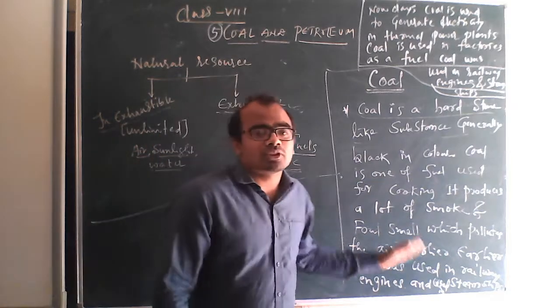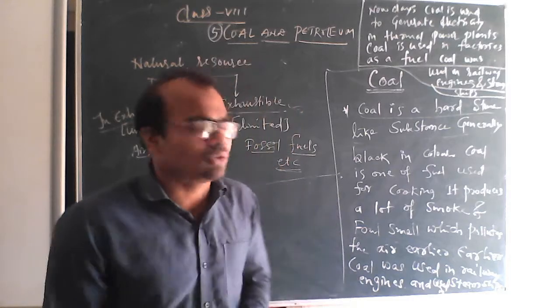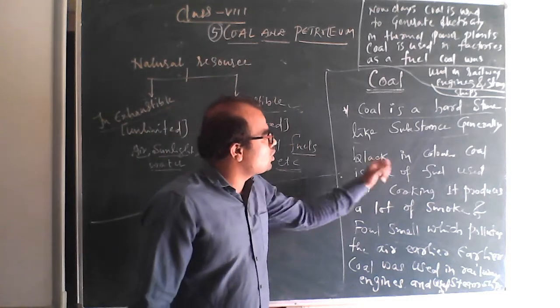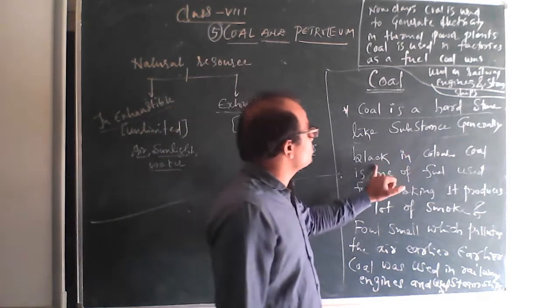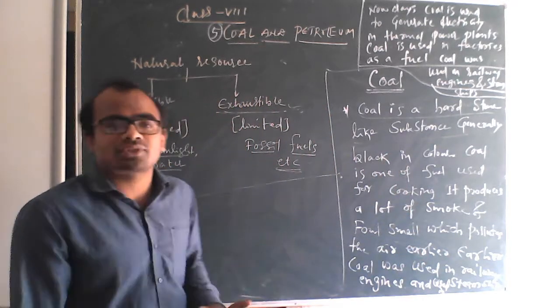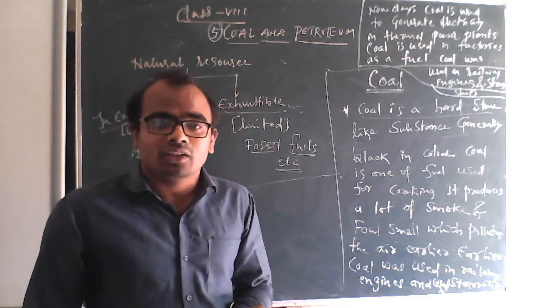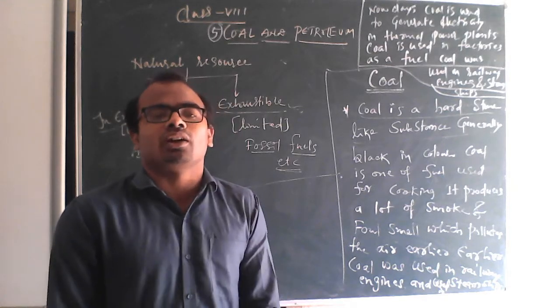What do we use for cooking? We use coal. It is called kalliddalu in Kannada. So coal is a hard stone-like substance, black in color, and it is used in cooking.